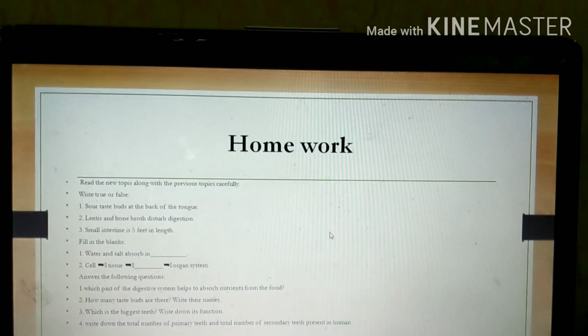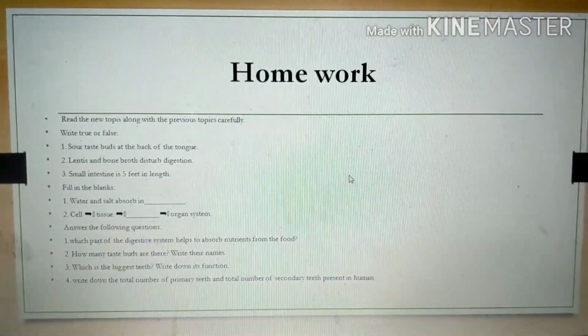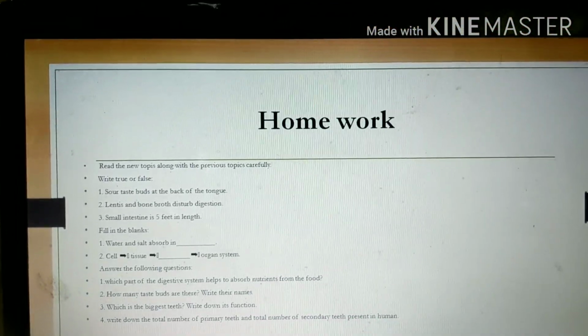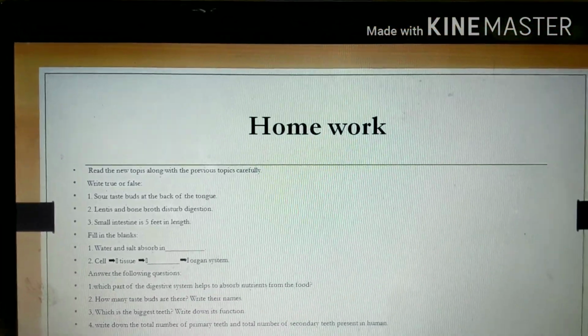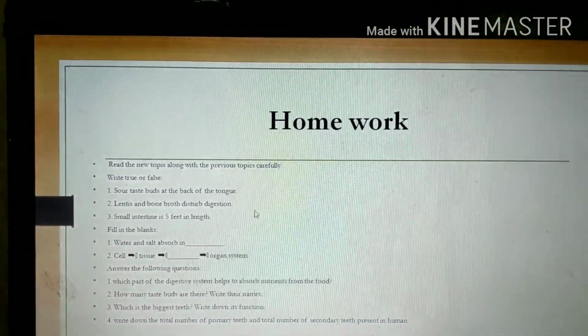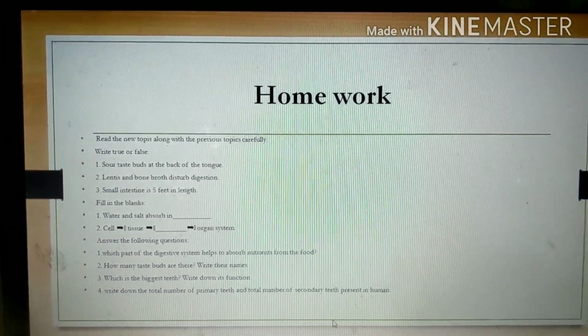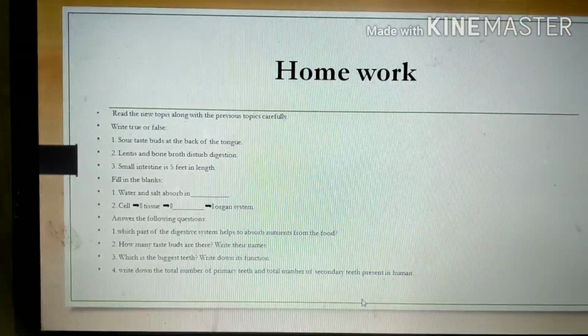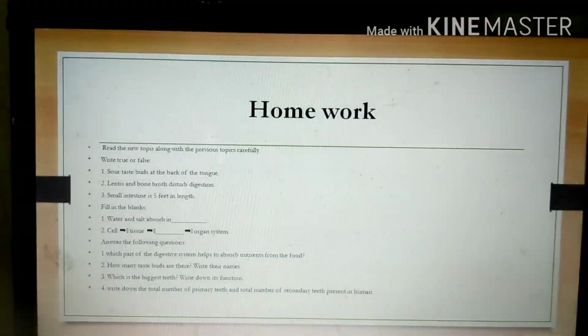So what you have to do for your homework, you have to read all the things I have taught you already, very carefully. Then you have to do these things. I will send you this PDF, so you have to just see it and then do your homework. So this is all for today.